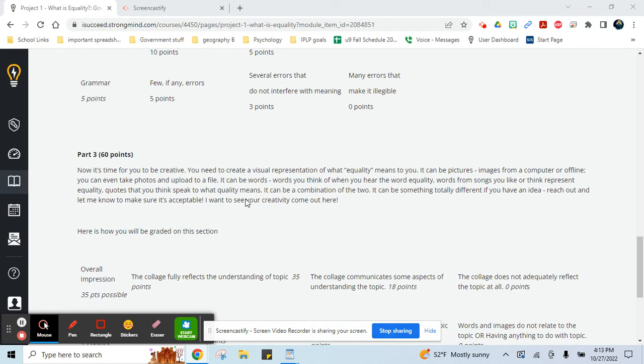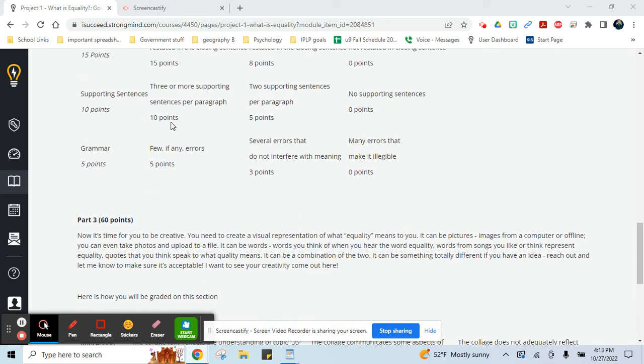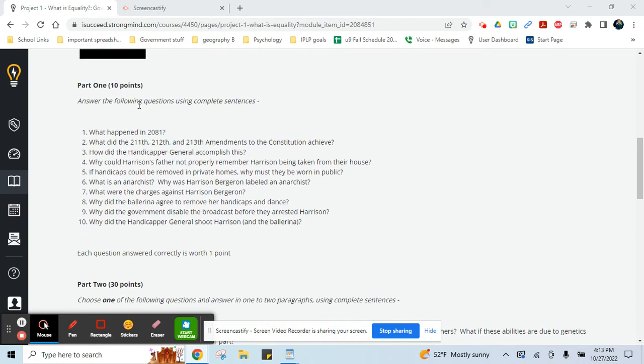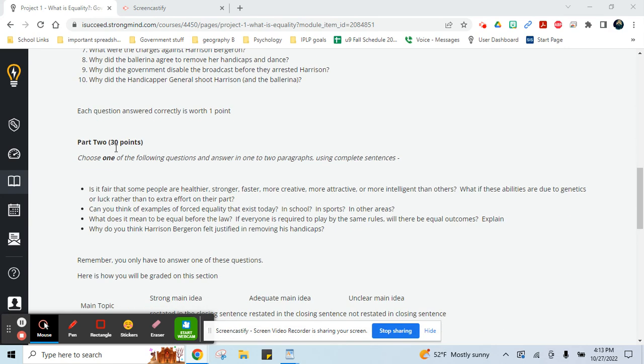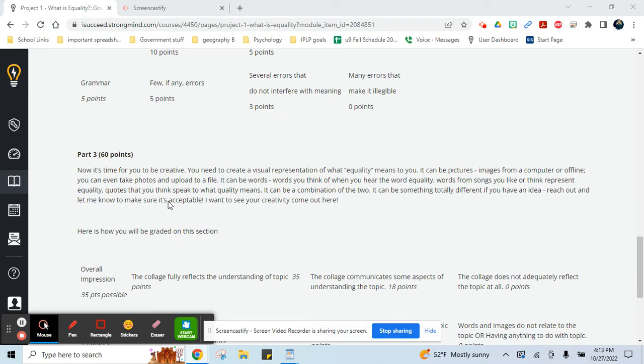You're going to turn this assignment in at the end of Unit 2. You can start it whenever you see this part. But most students wait until they see they have to turn it in and they go, oh yeah, I got to turn it in. But just keep that in mind. So again, 3 parts. Part 1, 10 points. Part 2, 30 points. And part 3, 60 points.